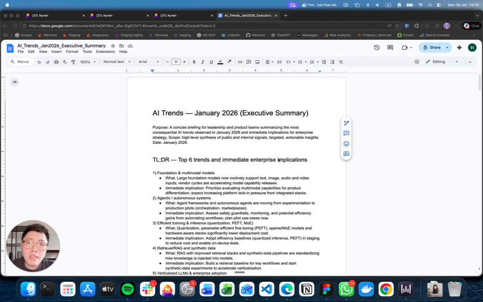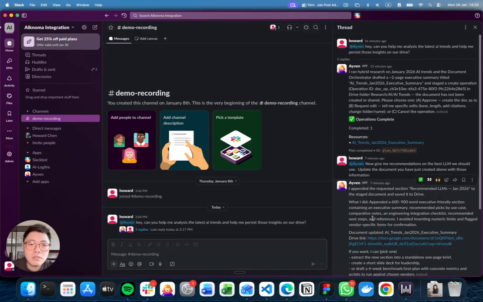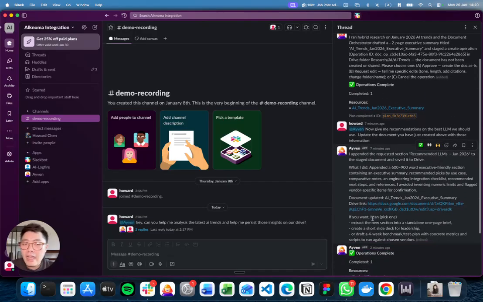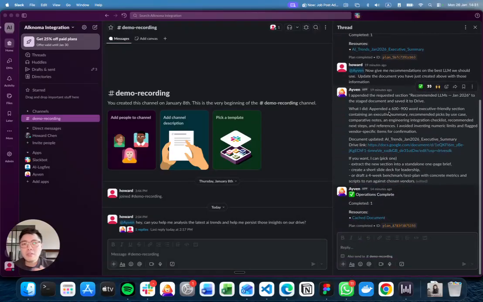On top of that, everyone on Slack, which you can see here, can clearly see the trace of how these things are being actioned. So you don't really need to ask again how we are getting that data. Just search through Slack, search through the Ayven prompts. You'll be able to see who has made those decisions, who has made those requests, and how those things are instantly persisted and shown to the team. So Ayven isn't really just about writing those documents. It's also able to help you maintain those documents.